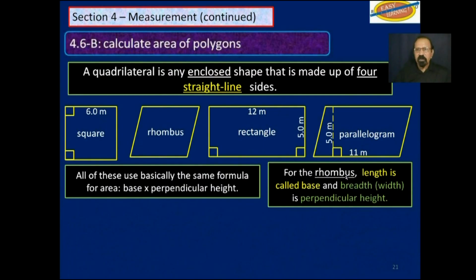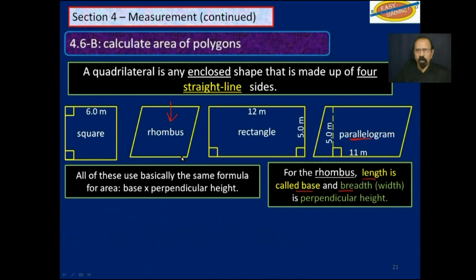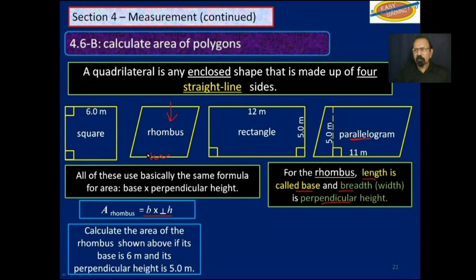Now the rhombus, which is this shape here, it looks like a shortened version of the parallelogram. The length is called the base, and the breadth or width is called the perpendicular height. So it's base times perpendicular height, which is this side here, times the perpendicular height.